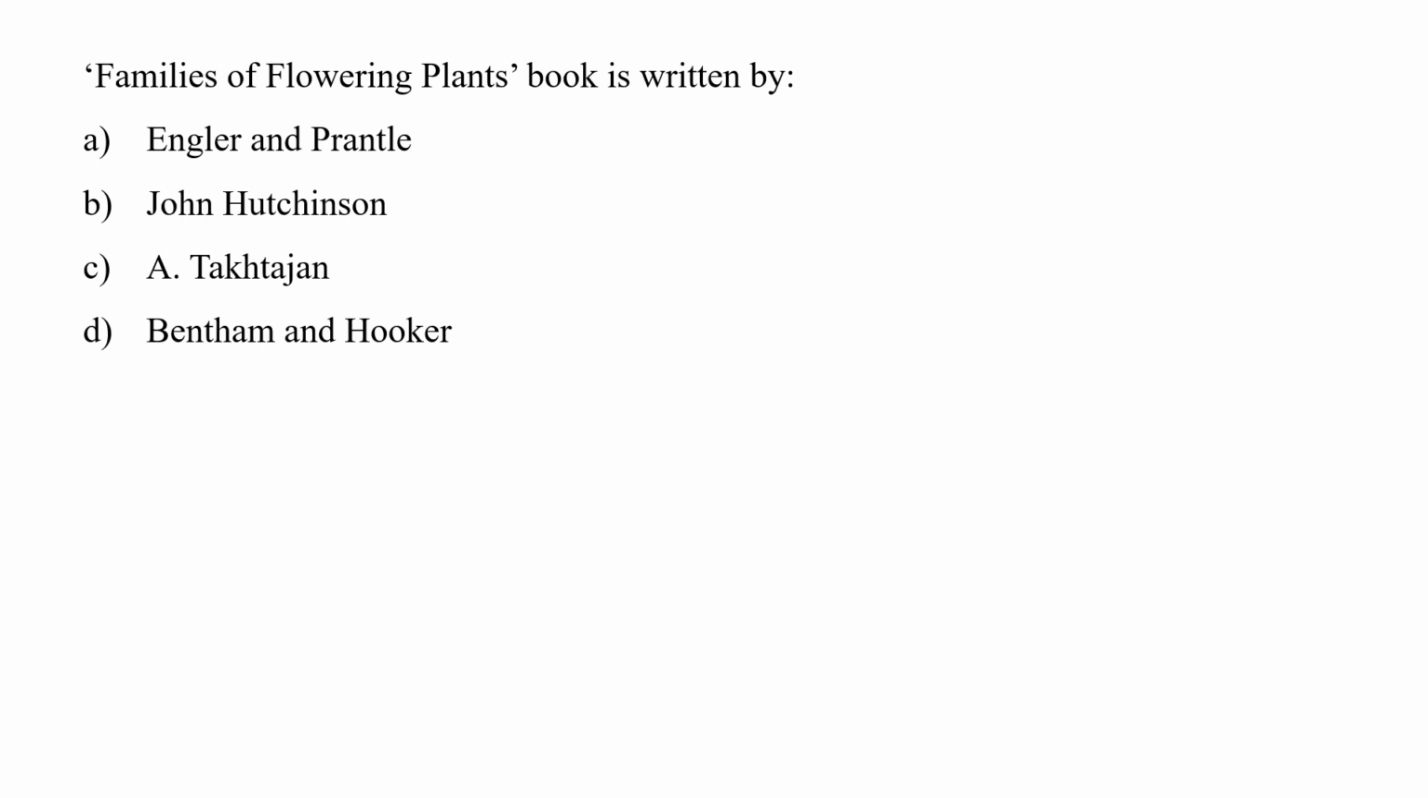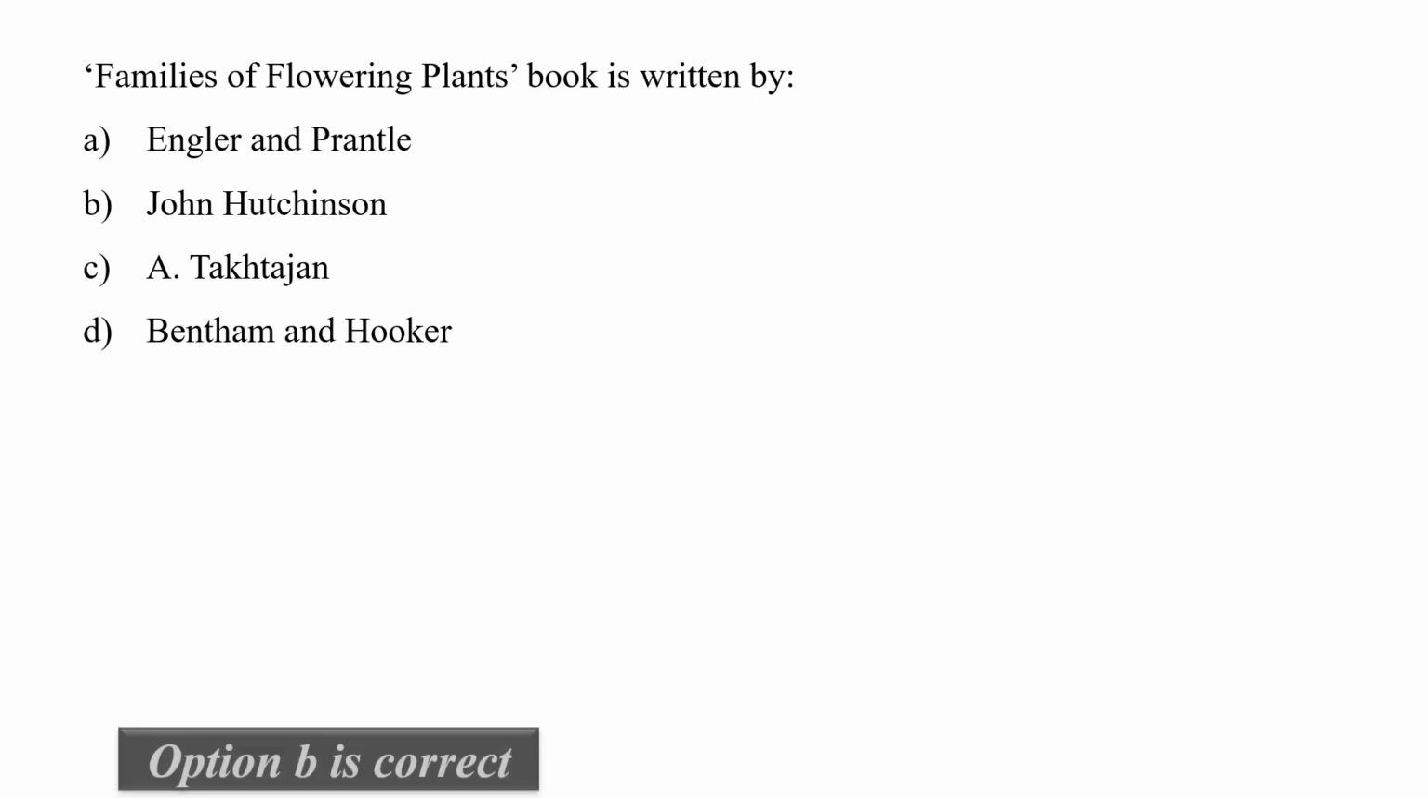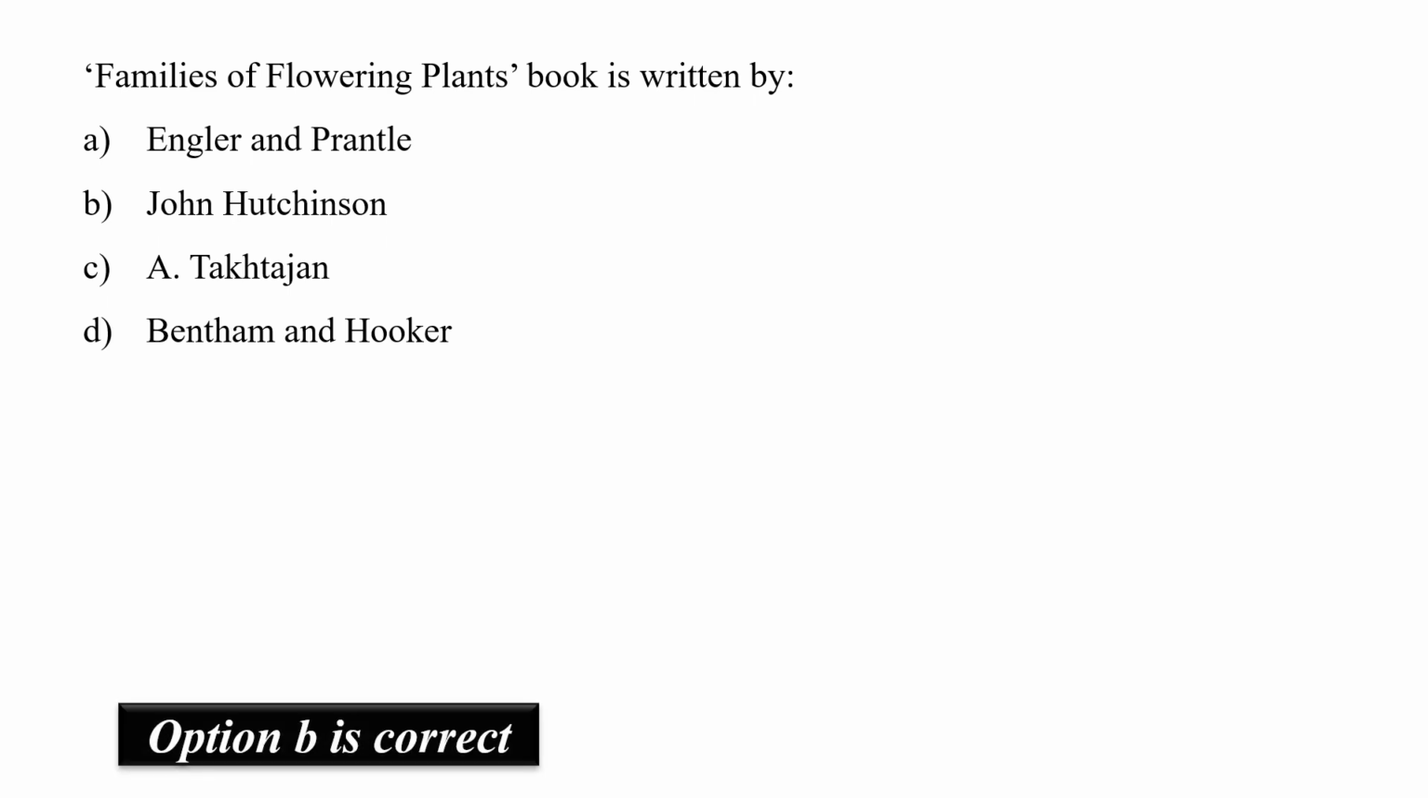The next question is, Families of Flowering Plants book is written by. The correct option is B, that is John Hutchinson. This is because he presented his classification system in his 2-volume work, The Families of Flowering Plants. The first volume deals with dicots, appeared in 1926, and the second volume deals with monocots, which appeared in 1934.